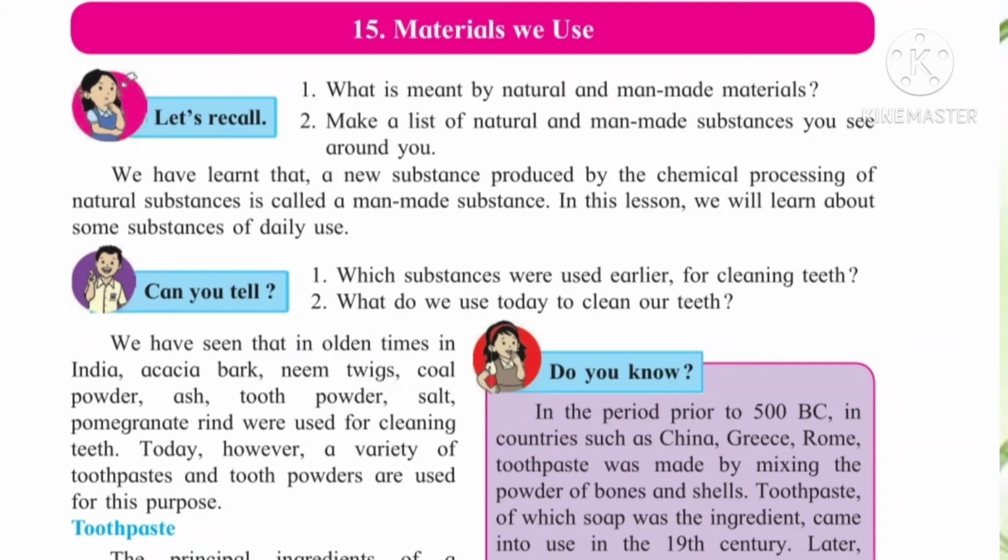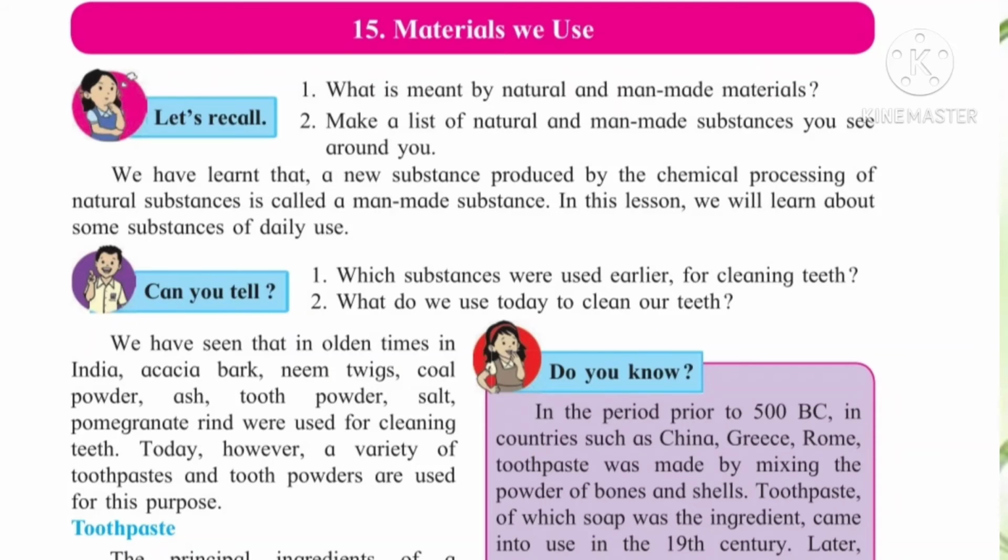In olden days they used the neem twig or bark, or coal powder, then ash, salt also, or pomegranate rind. So these things they used in olden days for cleaning the teeth.